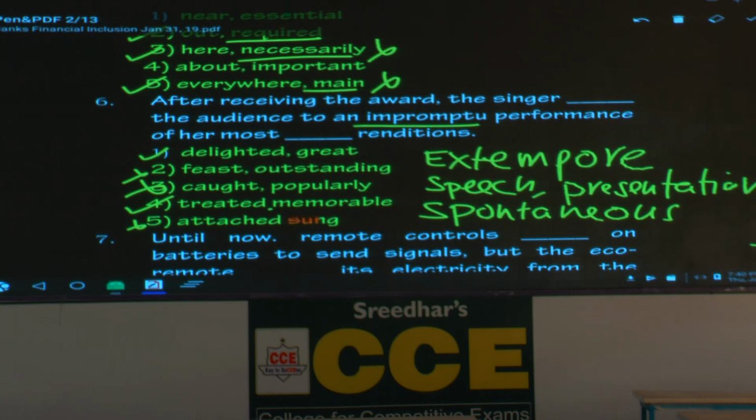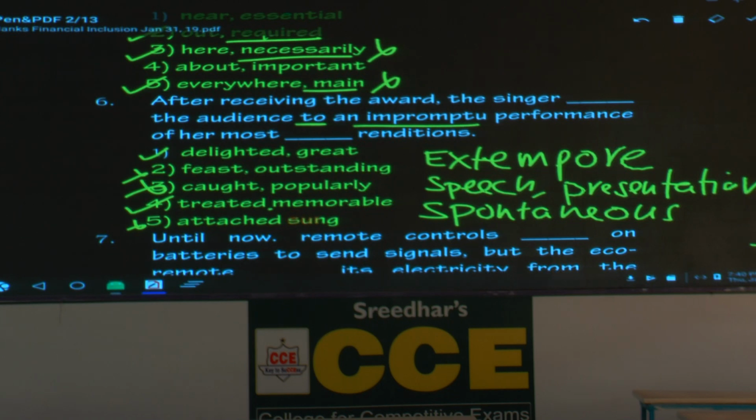But the problem with the first option, delighted with, it takes a preposition with. But what is the preposition here? Please underline the preposition to. So it is not the right combination. Delighted the audience to an impromptu. That is not grammatically correct. Now we'll see the fourth option.